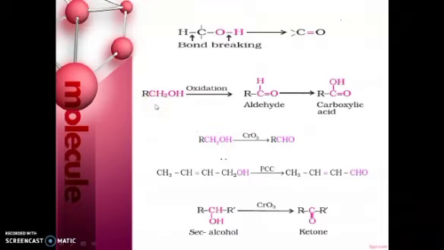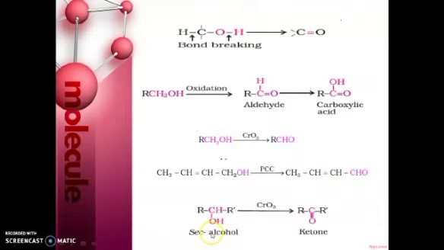So in the case of primary alcohol, the first oxidation takes place in the presence of CrO3 and aldehyde is formed. This reaction does not stop here. It oxidizes again and forms carboxylic acids. But if you want to stop the reaction of the primary alcohol at the aldehyde stage, then instead of CrO3 you use PCC. So you stop the reaction at the aldehyde stage.